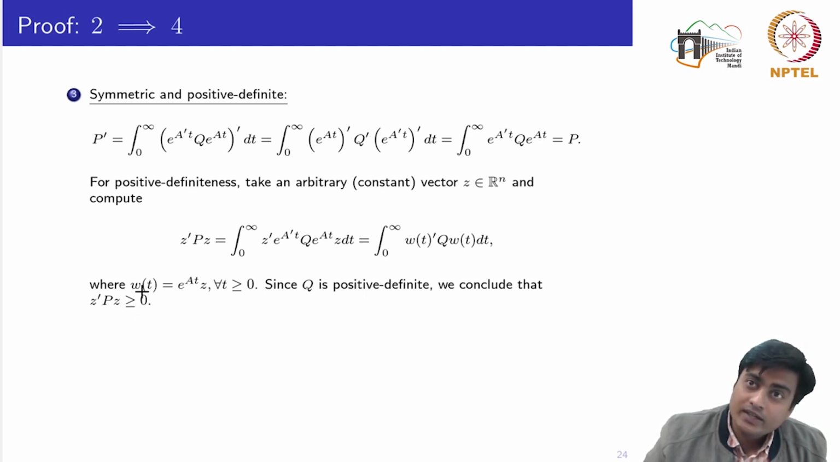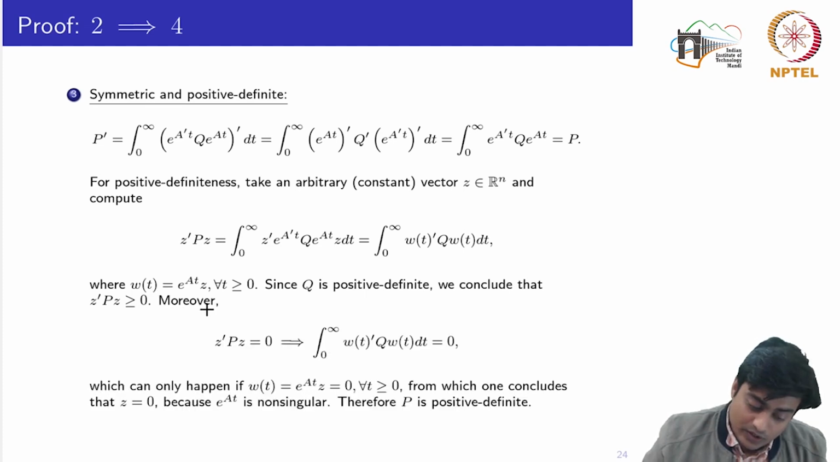We know for positive definiteness, the equal to part should not be 0. Since Z could be any arbitrary vector, we are not sure whether it would be only greater than or greater than equal to 0. So let's see. We know that Z transpose PZ would be equal to 0 if this part is equal to 0.